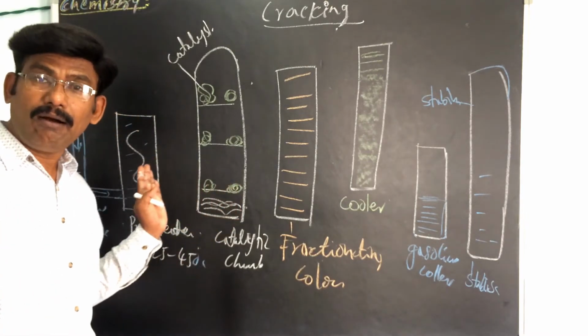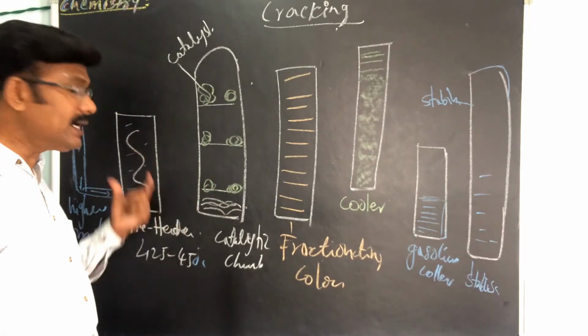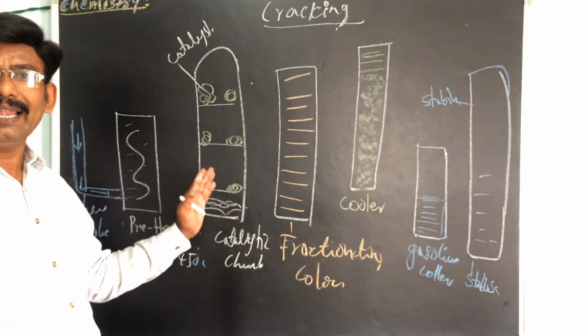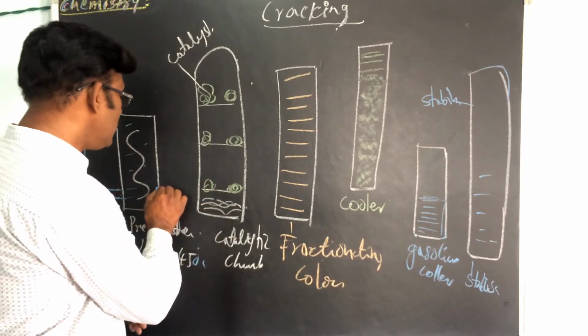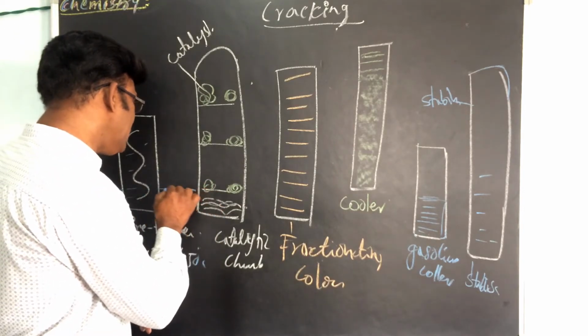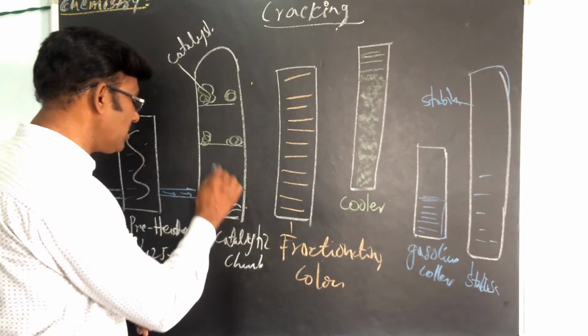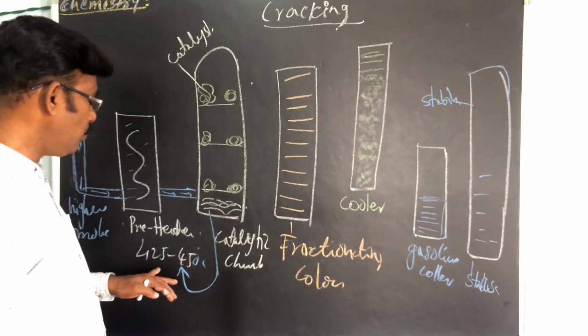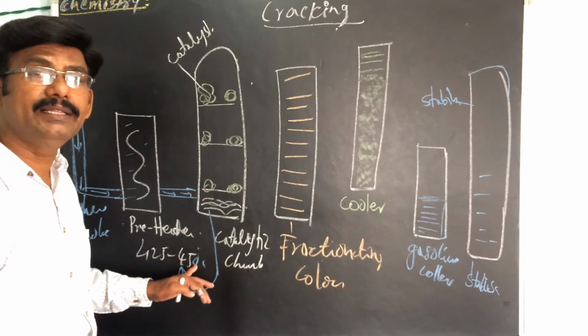Then the heated oil is forced through the catalytic chamber. Immediately it enters the catalytic chamber. Here you also have to maintain the same temperature, 425 to 450 degrees centigrade.